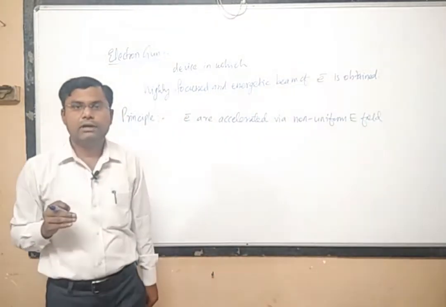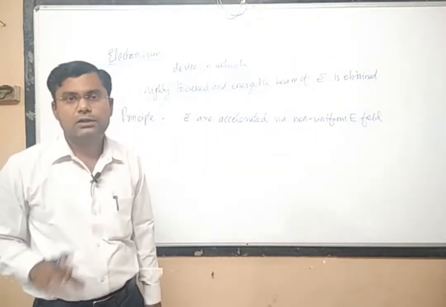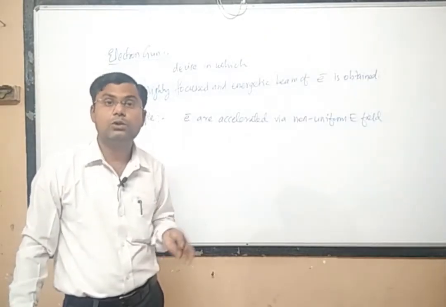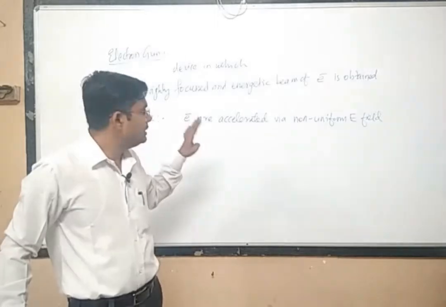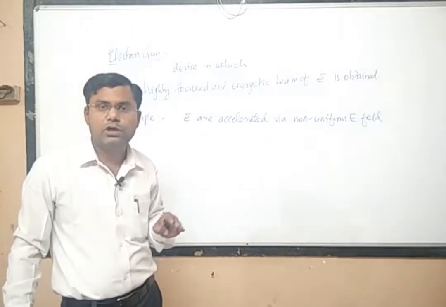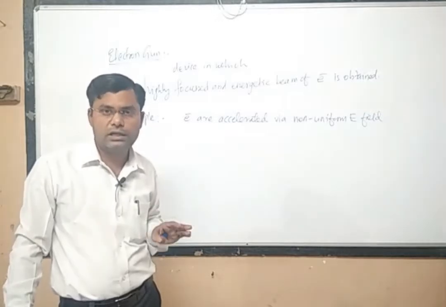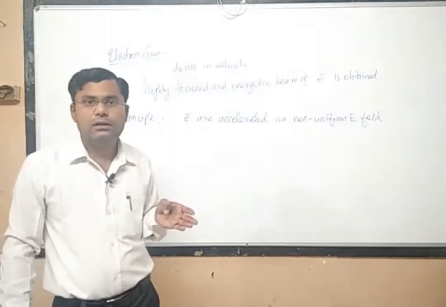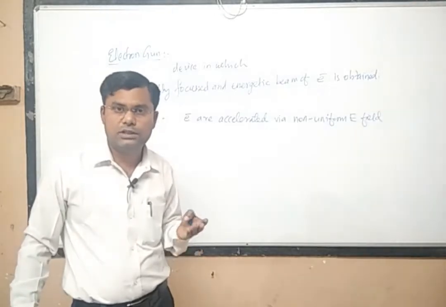Up till now we have been looking at the motion of a charged particle in a uniform electric field, but in the case of the electron gun, a non-uniform electric field is applied. We are not going to go into detail about this non-uniform electric field. What we have to remember is that a uniform electric field accelerates the charged particle at constant acceleration.